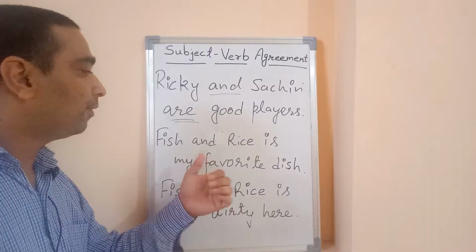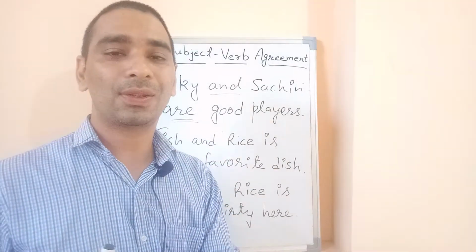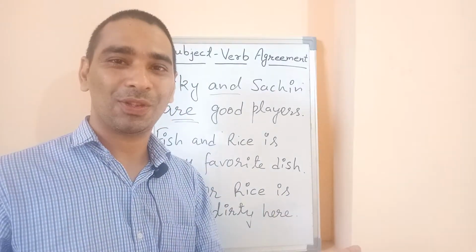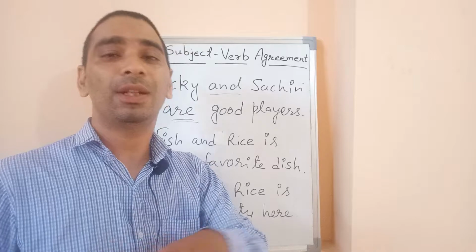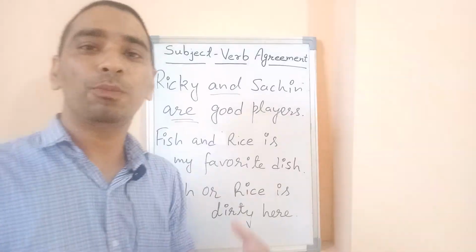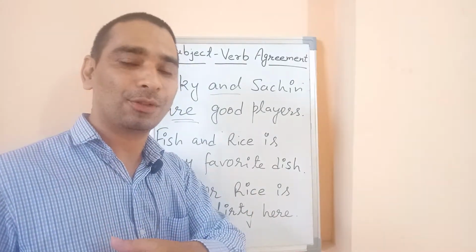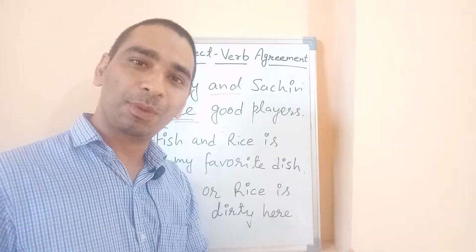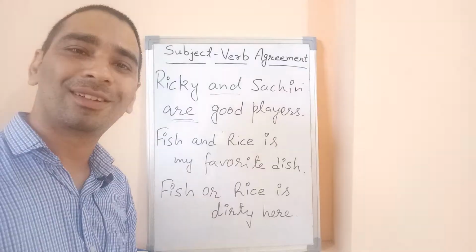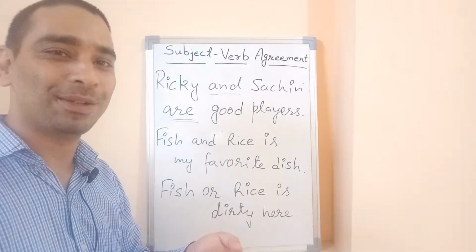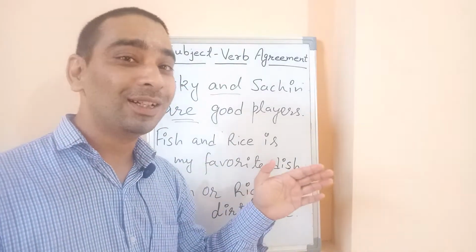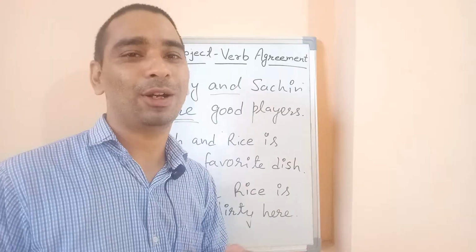But if we say fish and rice are expensive, because we are talking about fish as well as rice here, and we are in the market. We are not taking it as a dish here. We are going to buy fish and rice here. So fish and rice are expensive here, but in case of or, fish or rice is dirty here. One of them, not both of them. All right, so this is how we find the subject and how we apply the verb. Now let us move to the complicated conditions.